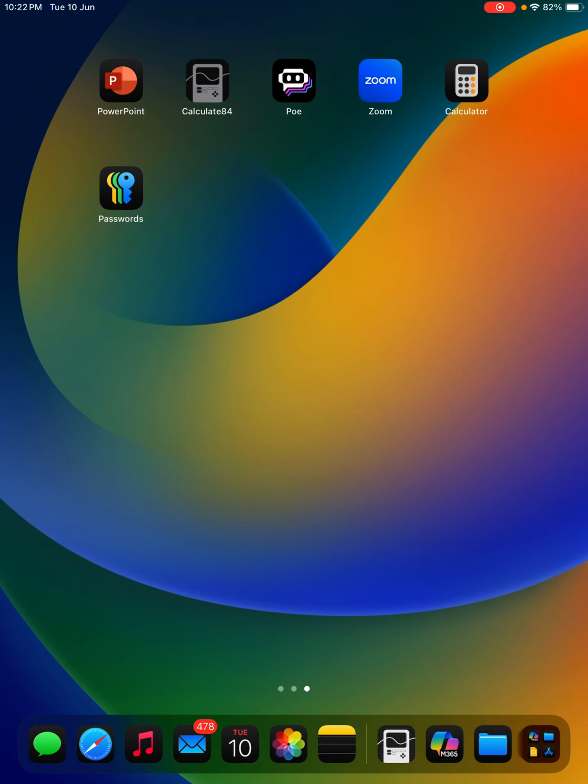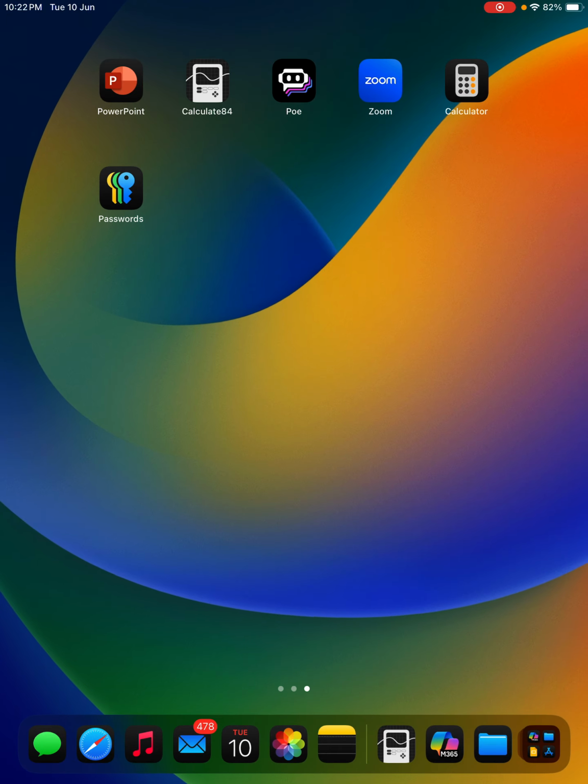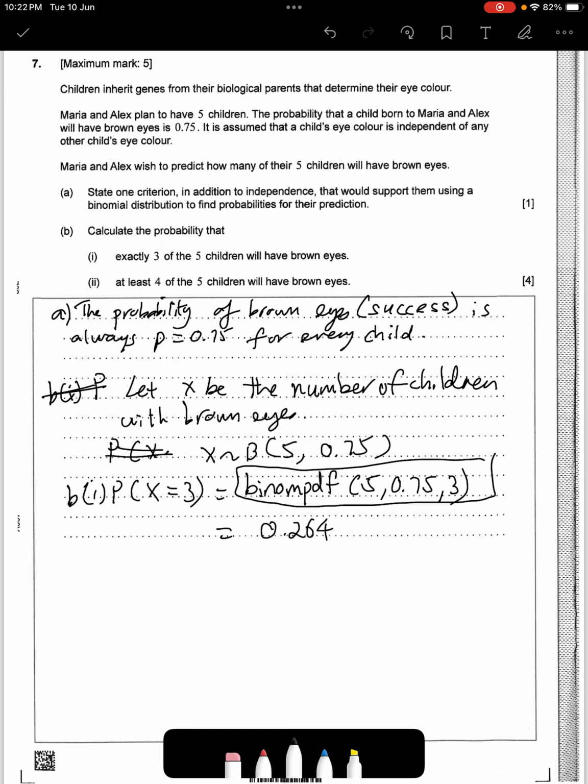Okay, 0.75. Let me just double check. 0.75 and 3. Yeah, that's correct. Okay, now B part 2. What I'm looking for is x at least 4 of the 4 children. So I'm looking at x greater or equal to 4.